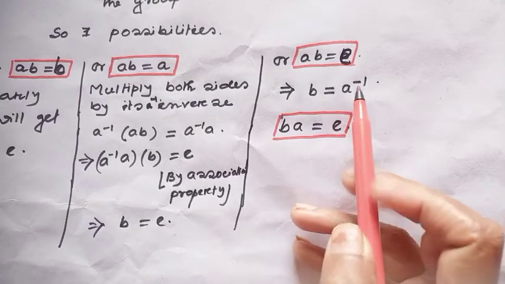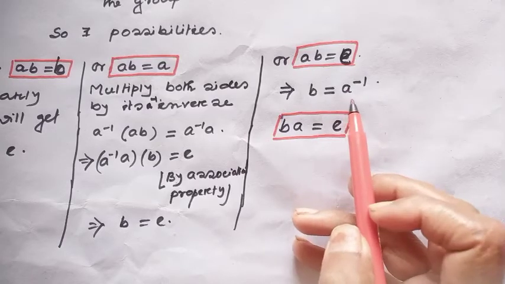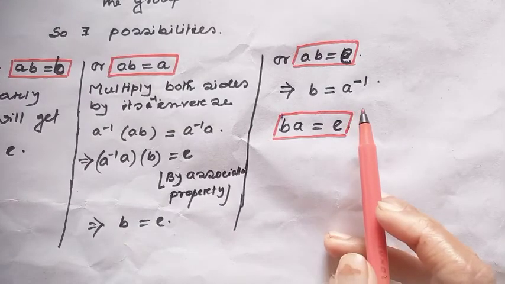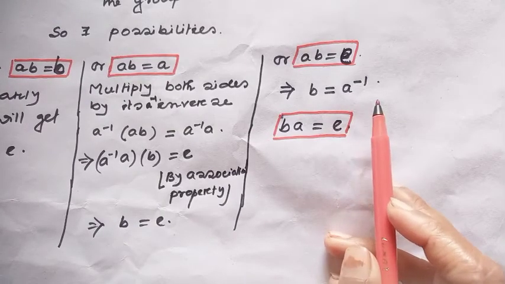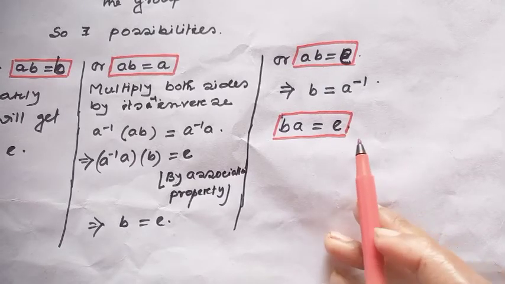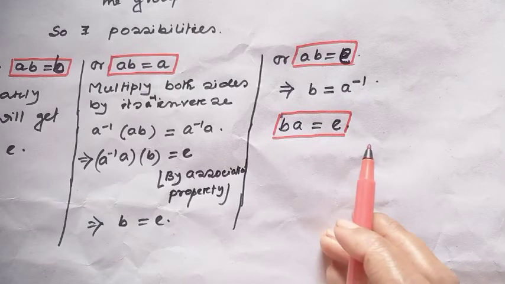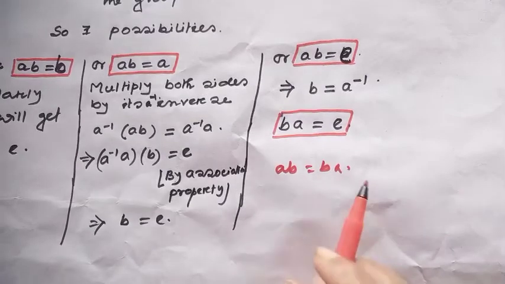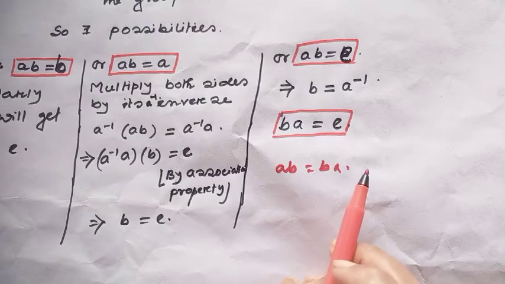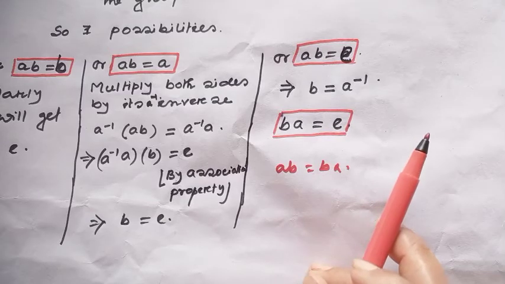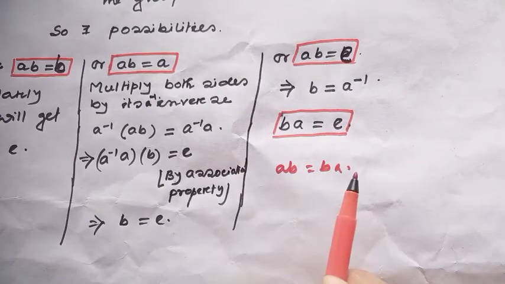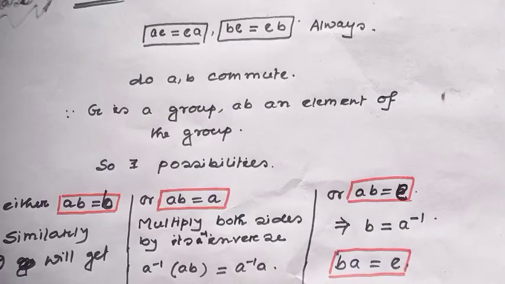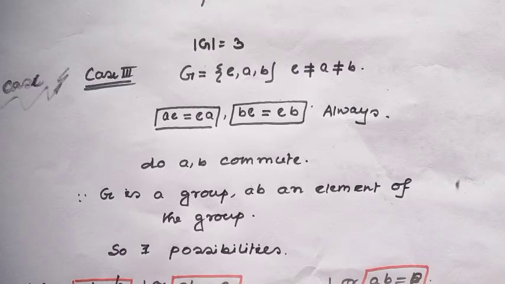From this, by the cancellation law, I will get B equal to A inverse. Okay? If B equals A inverse, then BA must be identity. That means, from this relation, AB equals BA. Actually, any element and its inverse always commute with each other. So any group of order 3 must be abelian.